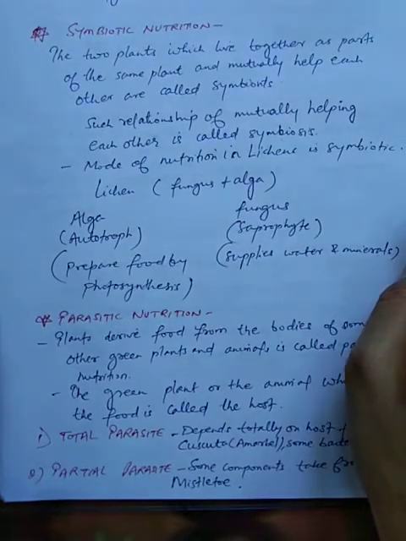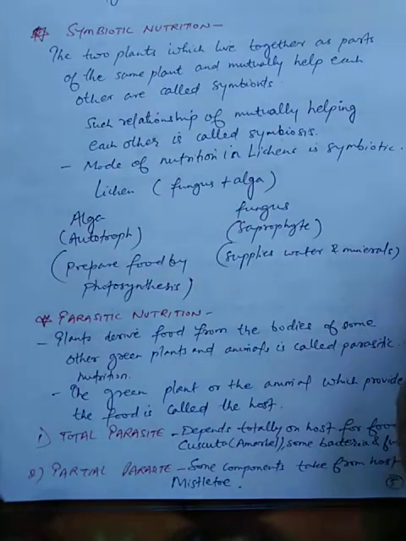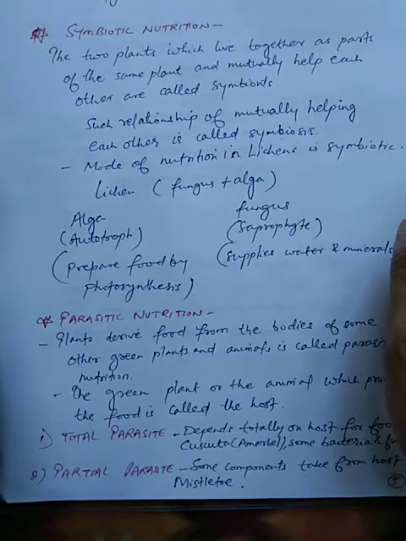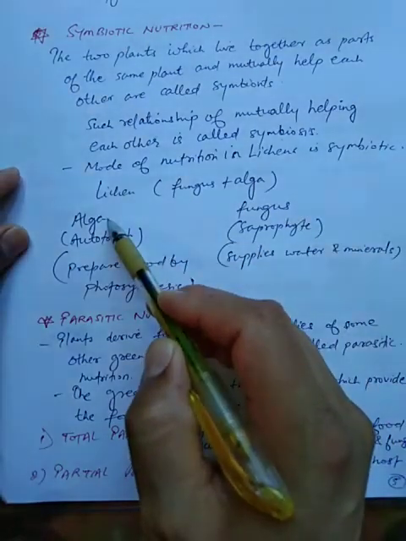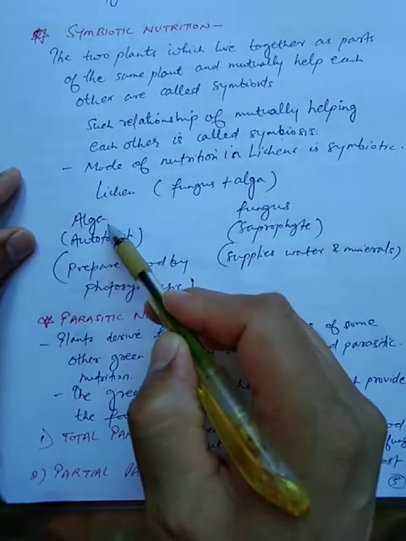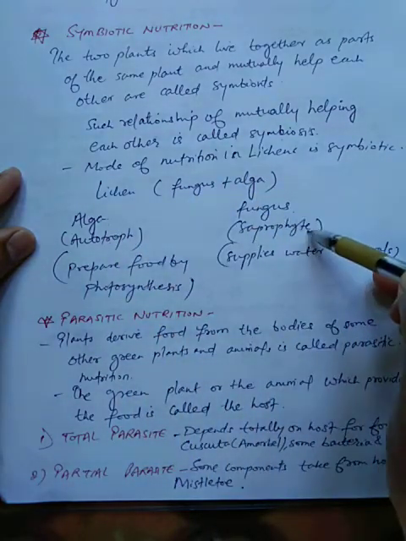What actually is lichen? Lichen comprises two components, algae and fungus. Now algae, or alga, is an autotroph, meaning it can prepare its own food. Fungus is a saprophyte, it depends on dead and decaying organic matter.